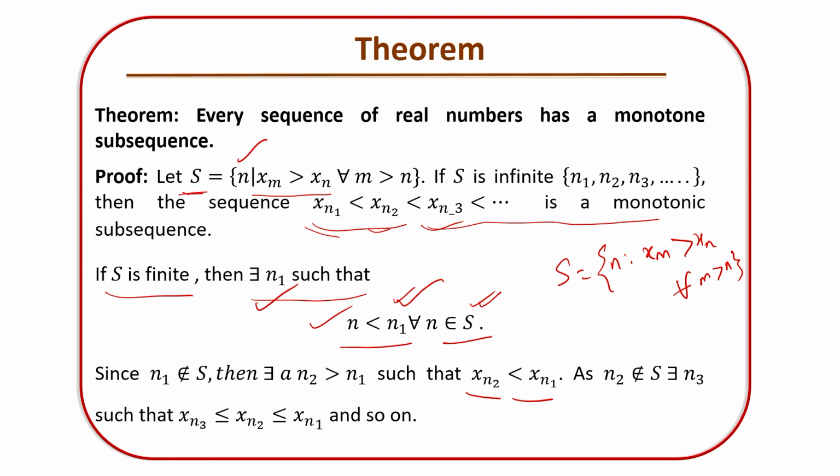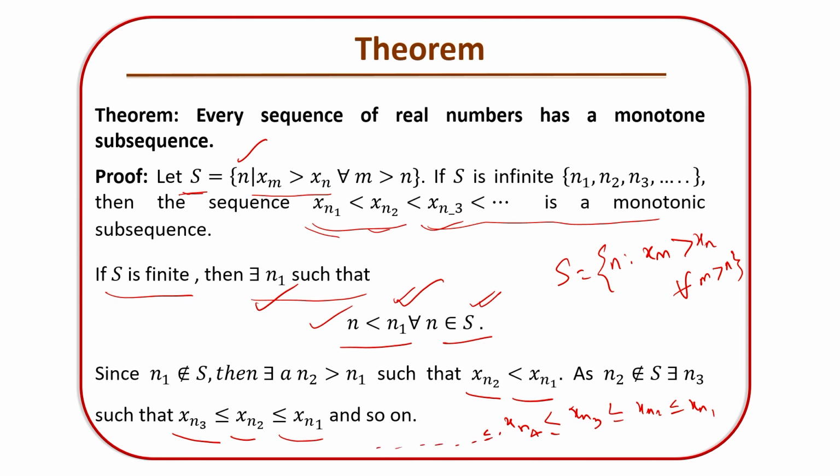As n2 does not belong to S, there exists n3, and if n3 does not belong to S, there exists n4, and so on. That gives us x_n3 is less than x_n2 is less than x_n1, and x_n4 is less than x_n3 is less than x_n2 is less than x_n1, and so on.